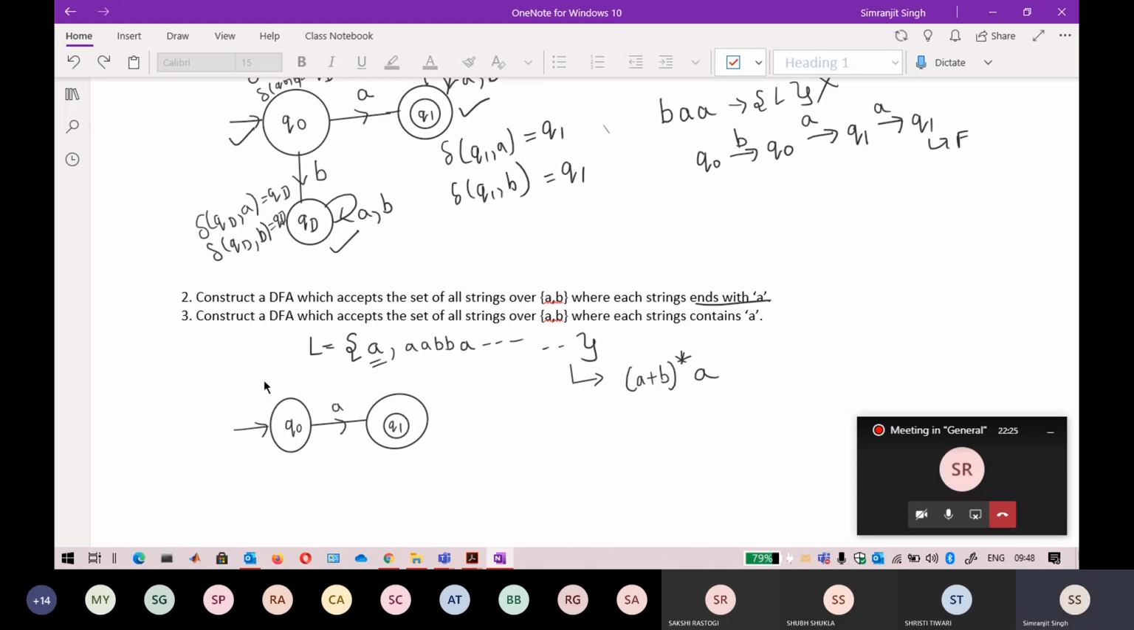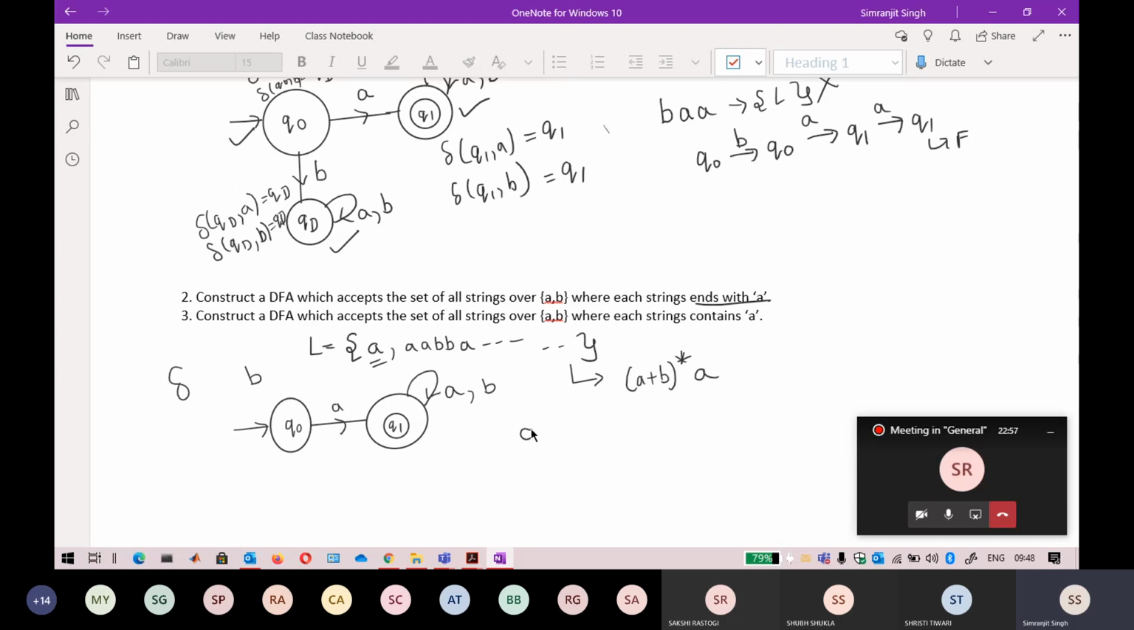So I just stick with the procedure here. First is to draw the smallest string. It is saying that it should end with A, so I just do a self loop of it to make sure that it is always ending with A. That is why I've done it. After that, I have to check the transitions. Transition of Q naught on A is defined, B is not defined. Transition of Q1 on A is defined, but B is not defined. So the simplest solution is to do a self loop.